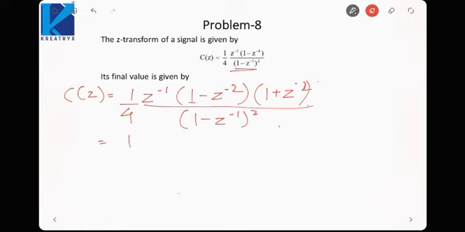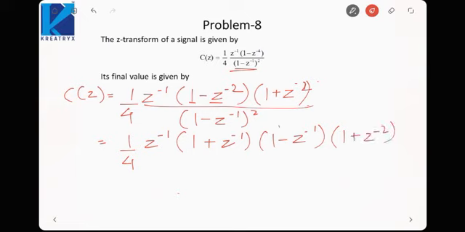Again I can apply a square minus b square, 1 plus z inverse, 1 minus z inverse, 1 plus z raised to power minus 2, over 1 minus z inverse square. So this would get cancelled out.